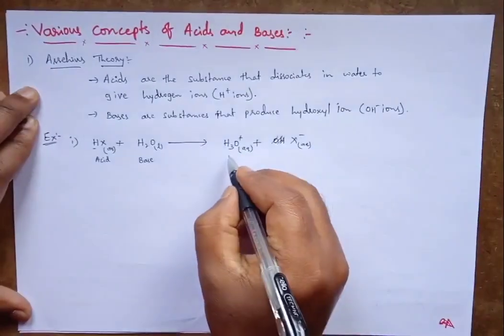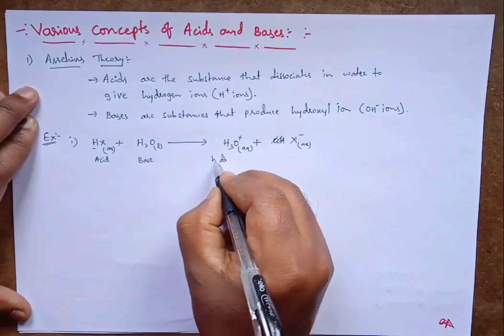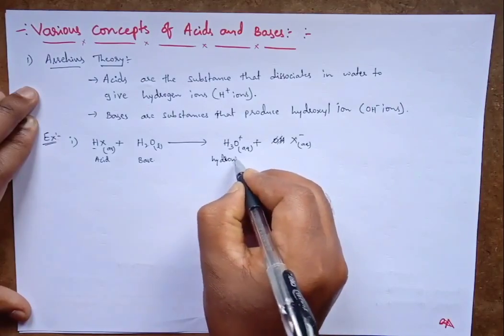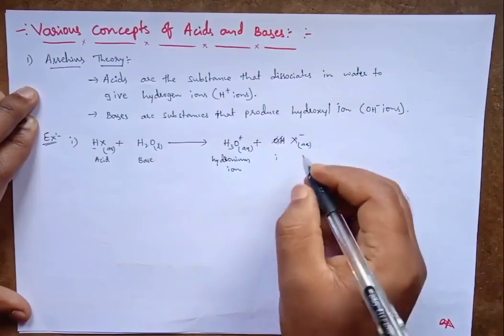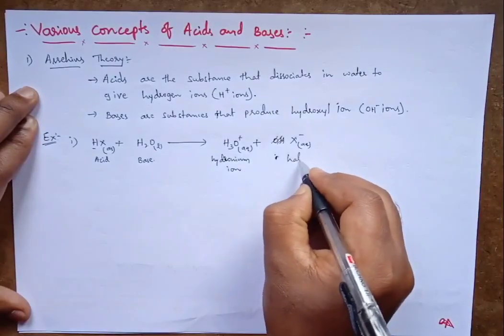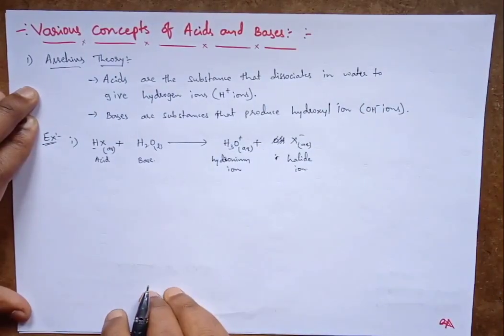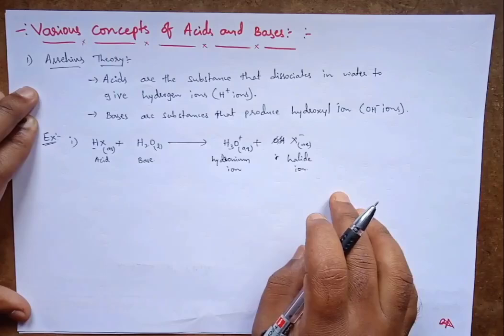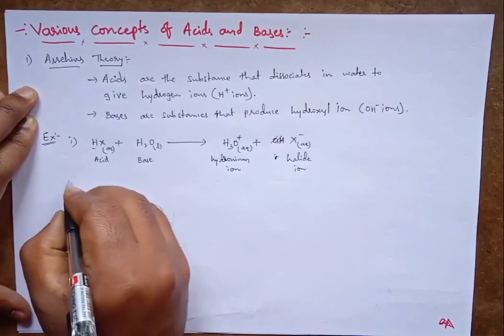Then this is the hydronium ion, and this is the halide ion. This is an example of Arrhenius theory.